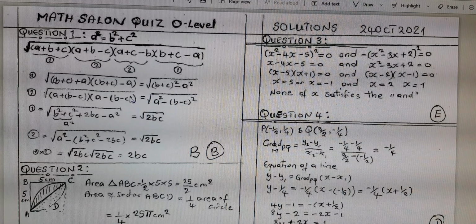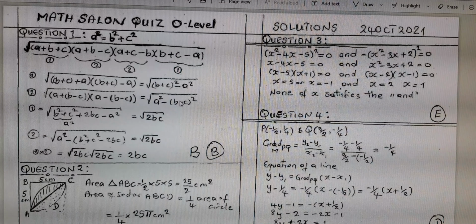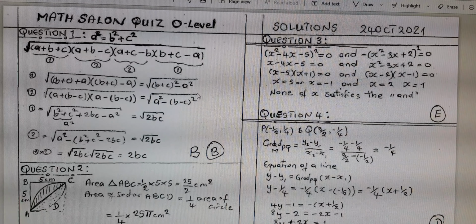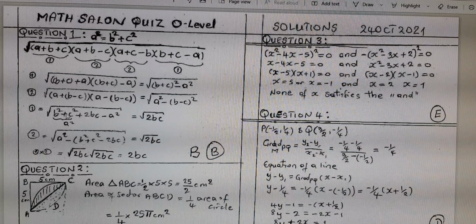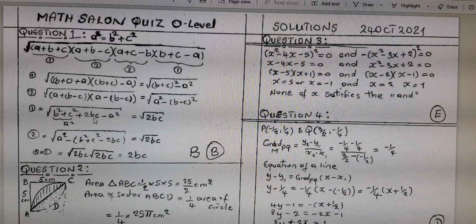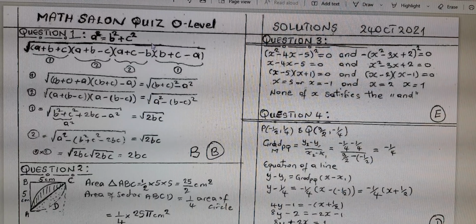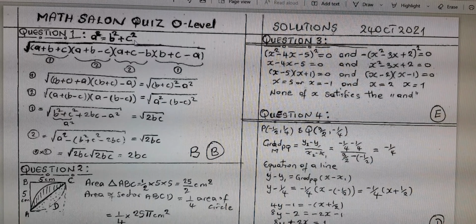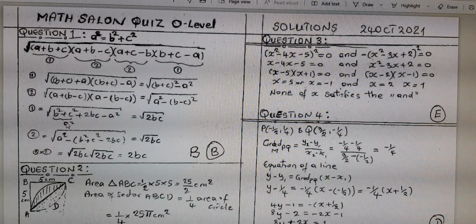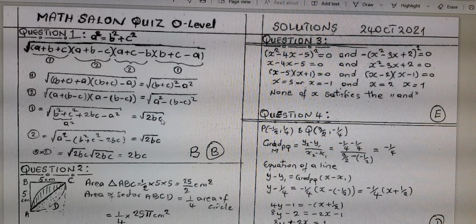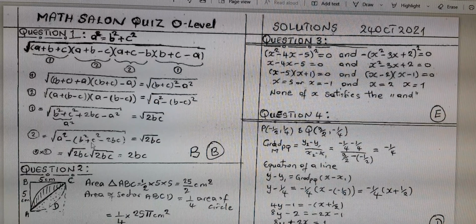And then I can recognize again, this is a difference of two squares, and it can be written like this. This can be expanded, that can be expanded. If I do expand, I get b squared plus c squared plus 2bc for this. But then quickly recognize that it's given a squared is equal to b squared plus c squared. I can do this. And then this is a squared and it cancels with that. And I get 2bc.